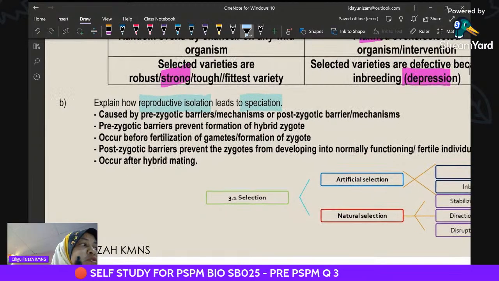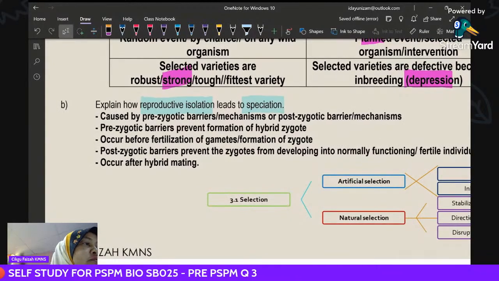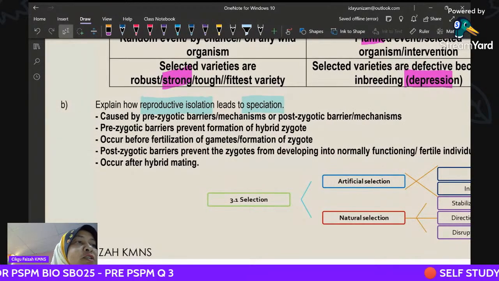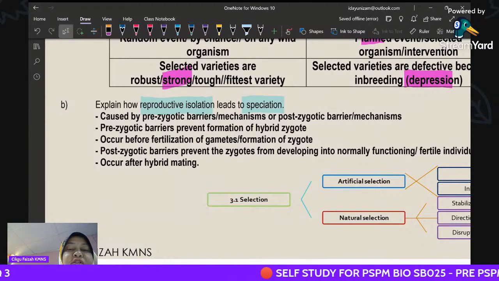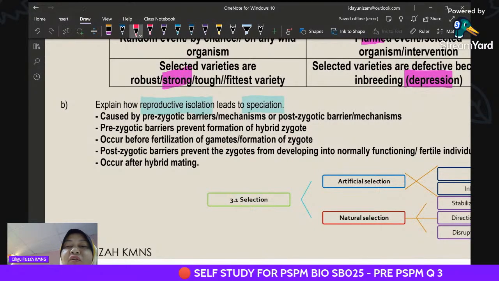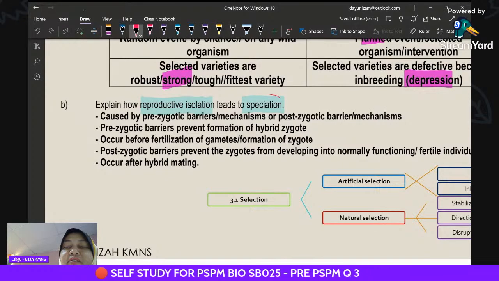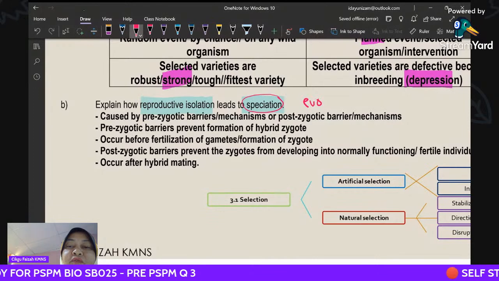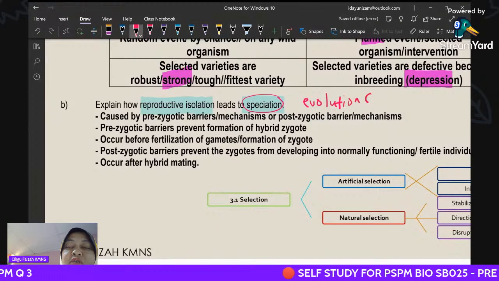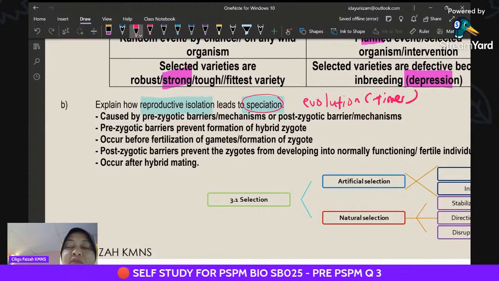Speciation is the formation of a new species from a pre-existing species, and it must involve evolution. It must involve the concept of population, and it takes time.